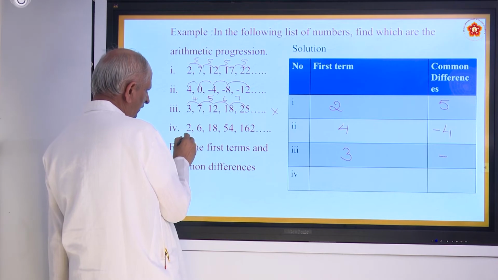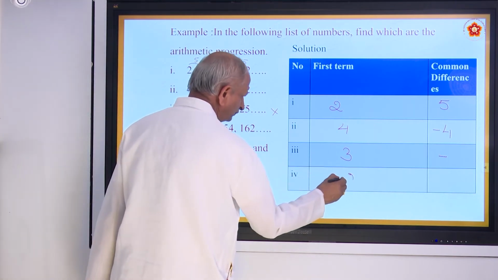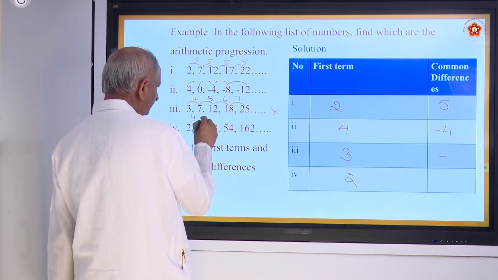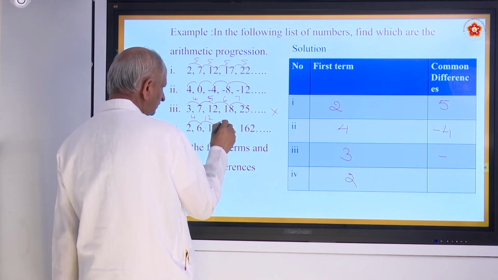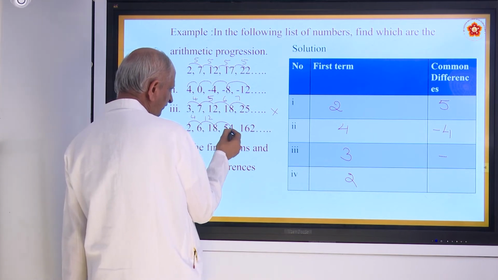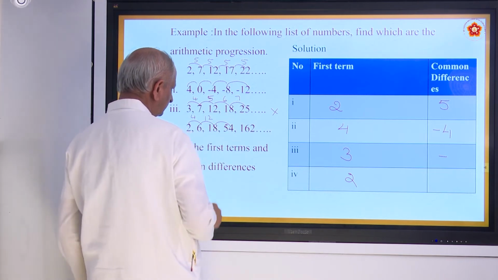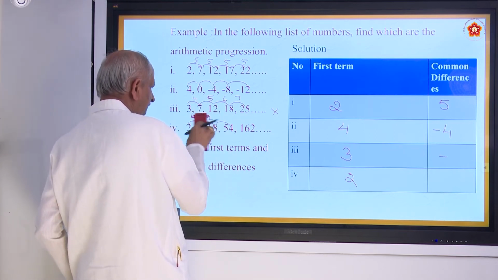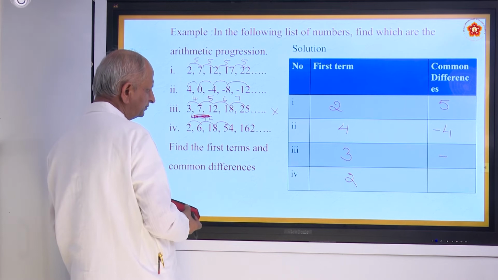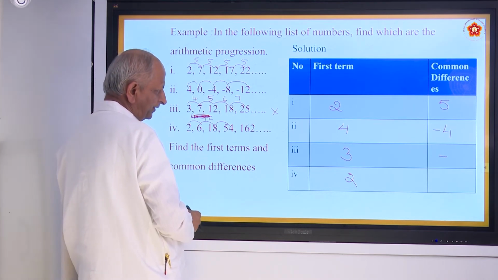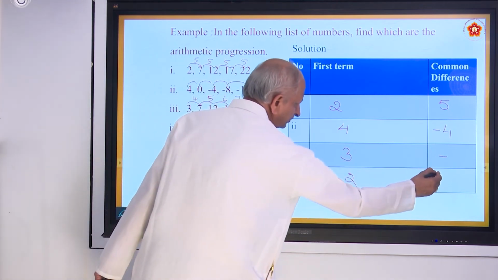And the next one, the first term is 2, the difference is 4 here, the difference is 12 here, all multiples. So, 18 into 3, 54, 54 into 3. So, there is a pattern, is it not? So, you can write it but the difference is not the same. The difference is not the same, so you can leave it.